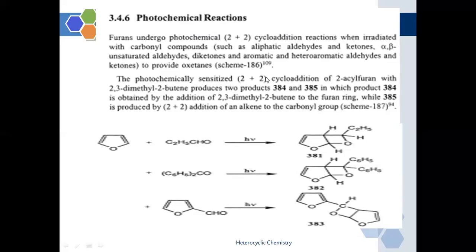The photochemically sensitized 2 plus 2 cycloaddition of 2-acyl furan with 2,3-dimethyl-2-butene produces 2 products.